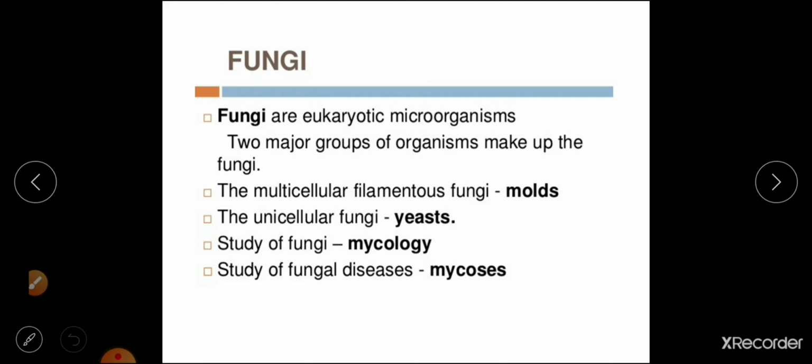To talk about molds, they are filamentous fungi. They have a thallus-like organization of the body. They contain hyphae. Hyphae form a network or mesh-like structure in the form of mycelium. Examples of mold are bread mold and blue mold. Rhizopus is called bread mold. When talking about blue or green mold, it is penicillium. So this is about molds.